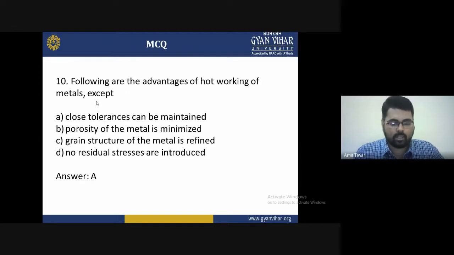And the last, the tenth question: the following are the advantages of hot working of metal, except. A, close tolerance can be maintained. B, porosity of the metal is minimized. C, grain structure of the metal is refined. And D, no residual stresses are introduced. The correct answer is A. Close tolerance can be maintained is not an advantage of hot working of metal.